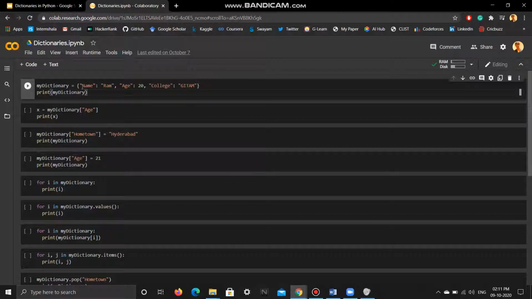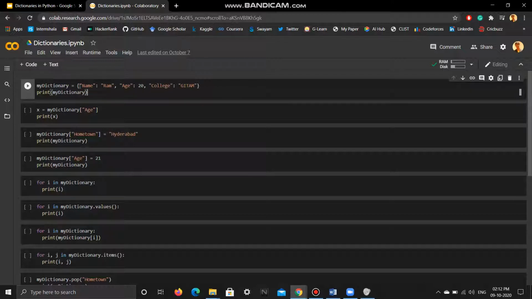In lists, the index was given automatically by the interpreter or compiler. But here you have to mention the index explicitly. And there, the indexing for the first element starts from 0 and goes on till n minus 1 for n elements. But here, no matter what the number of the element is, you can give it any index, right?